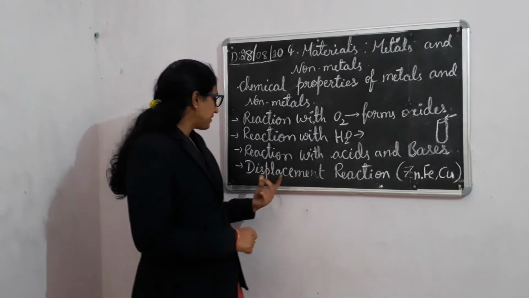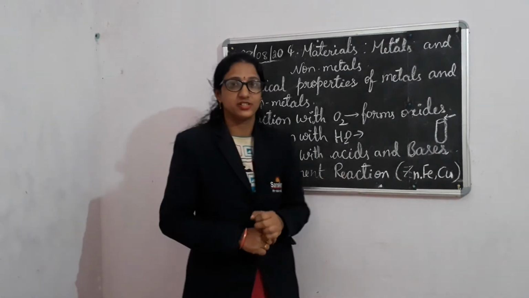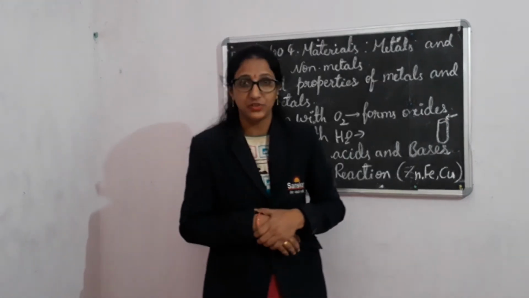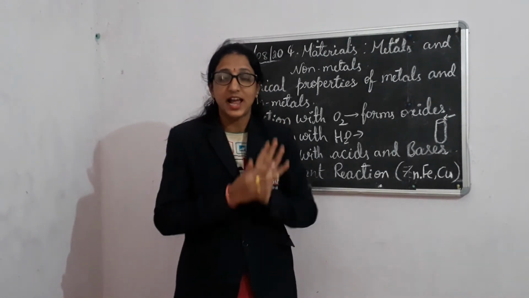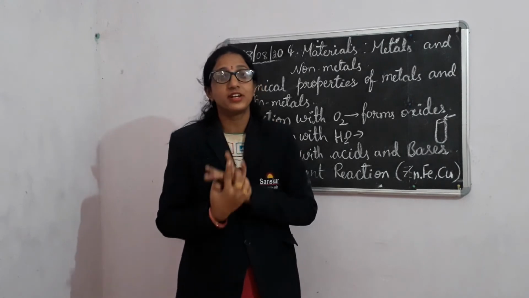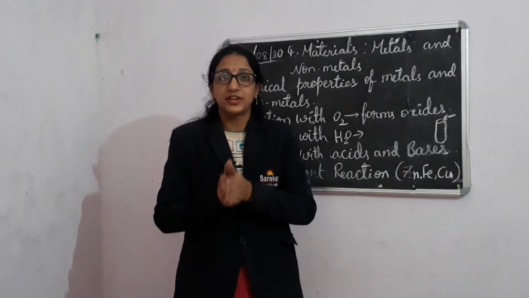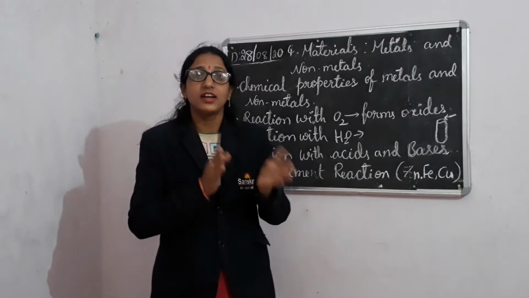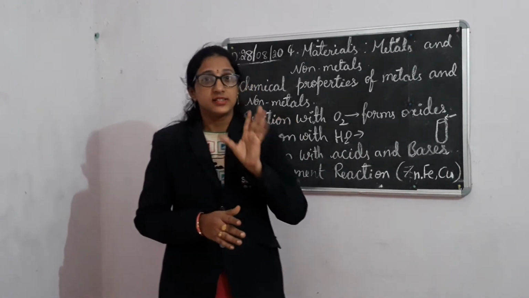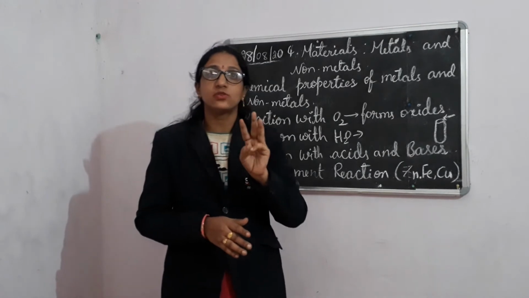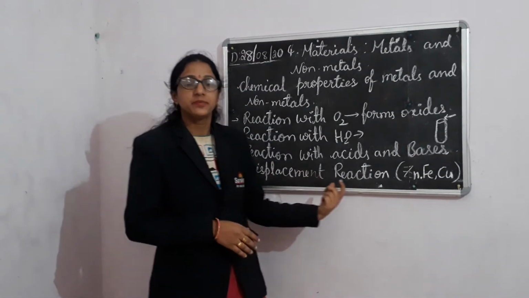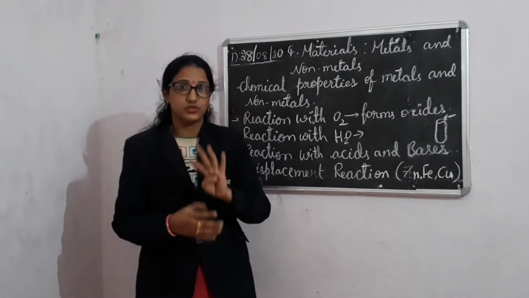And next, displacement reactions. In displacement reactions, we can do one activity. Take 5 test tubes and different solutions, like zinc sulfate, copper sulfate, iron sulfate and like that. These are 3 metal solutions and 3 metals, taken in different mixtures in the test tubes.